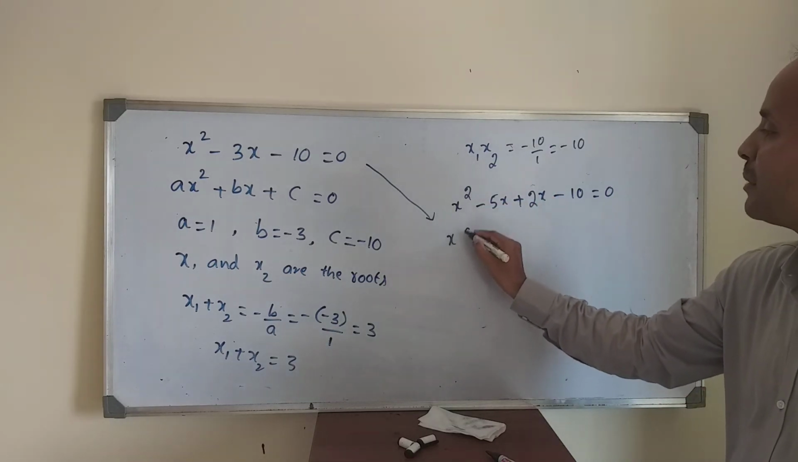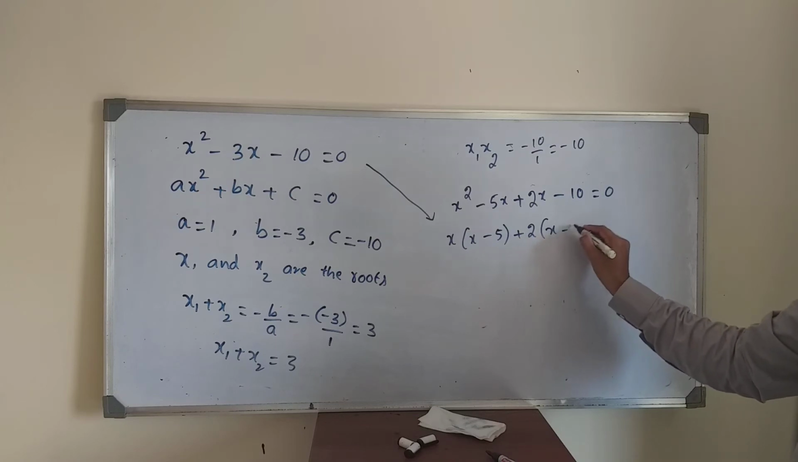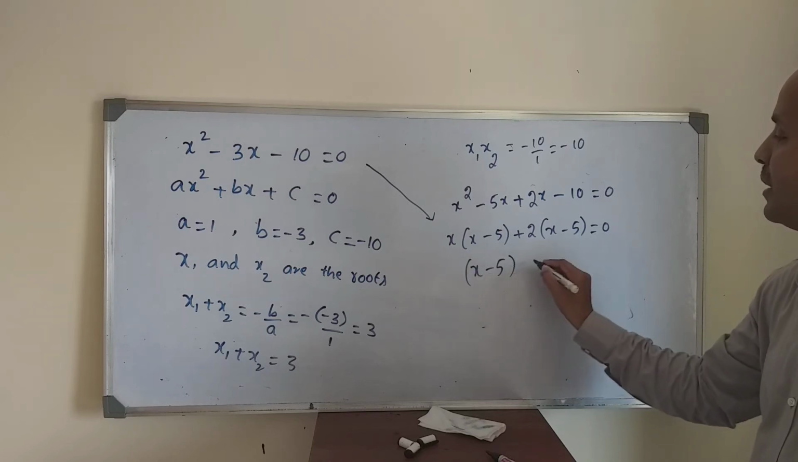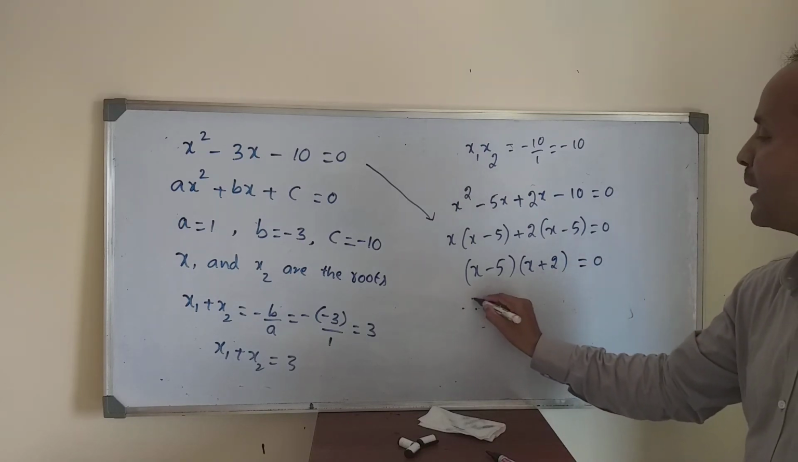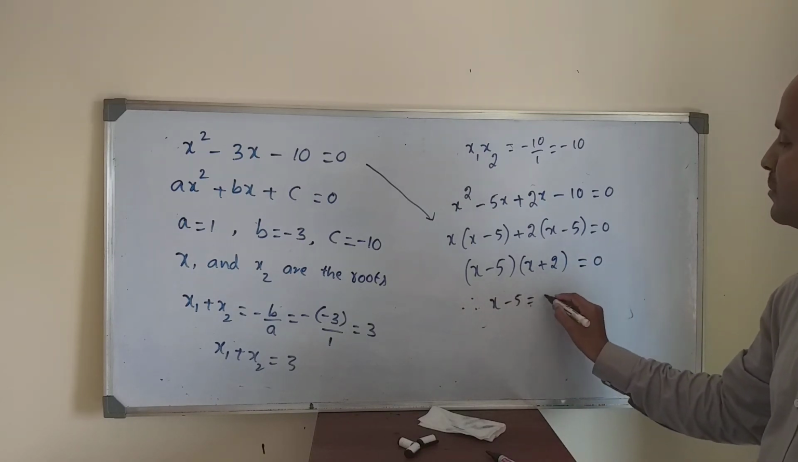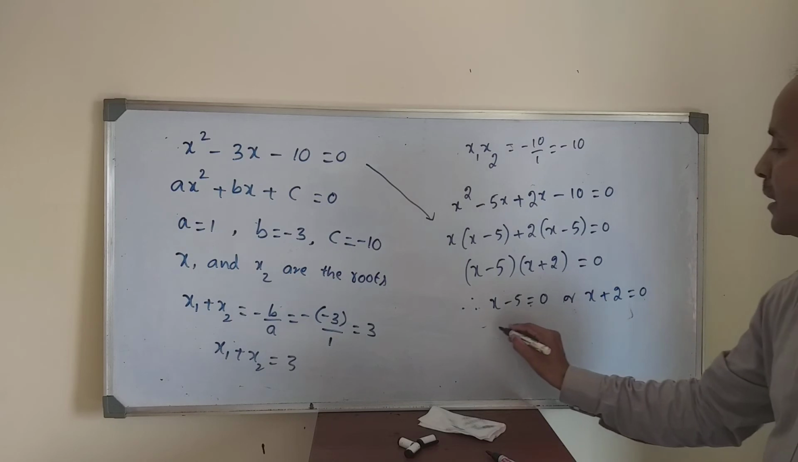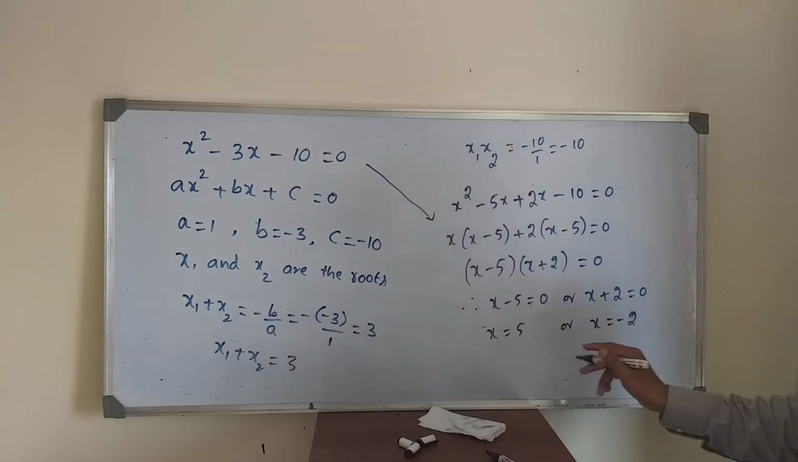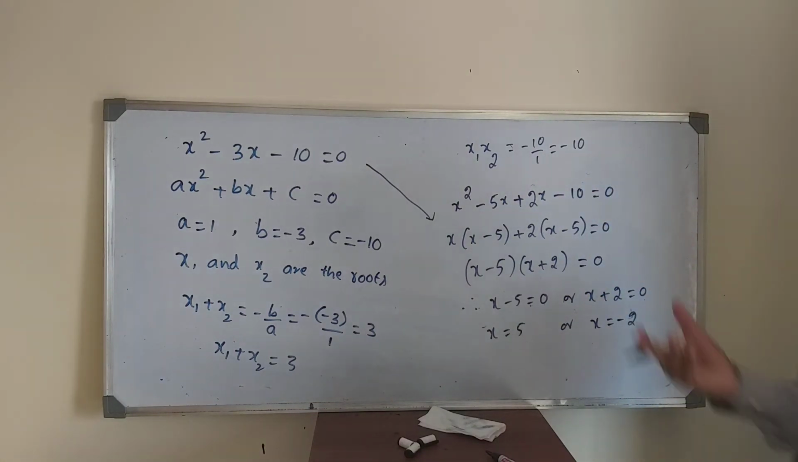Then if you take x common here, and 2 common there, x minus 5 is equal to 0. Then it becomes x minus 5 into x plus 2 is equal to 0. Therefore, x minus 5 is 0 or x plus 2 is equal to 0. Then x is equal to 5 or x is equal to minus 2. You can check: x1 is 5, x2 is minus 2. 5 minus 2 is 3, satisfied. 5 into minus 2 is minus 10, satisfied. This is about the thing.